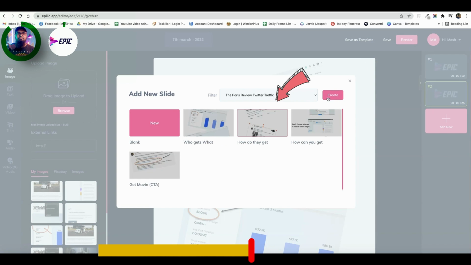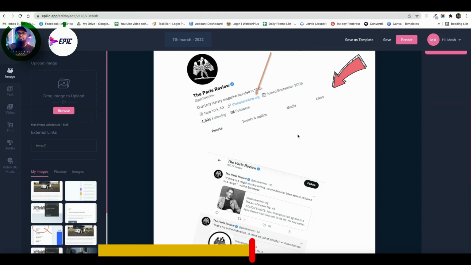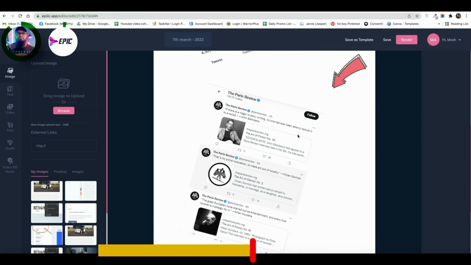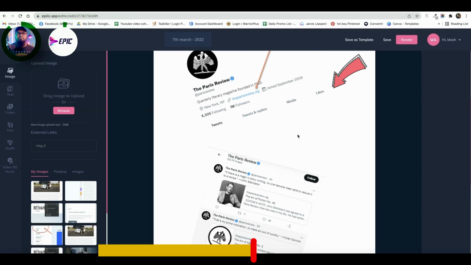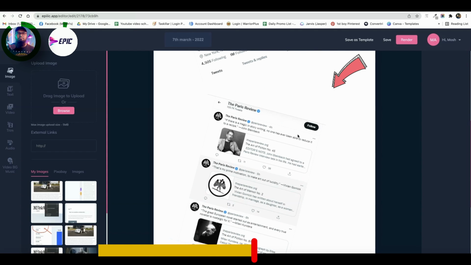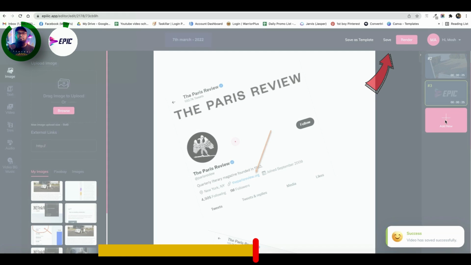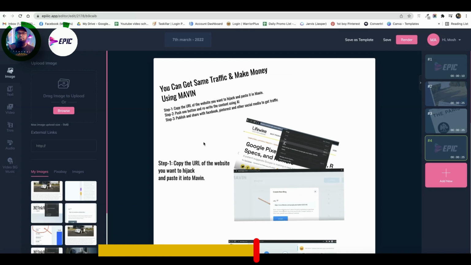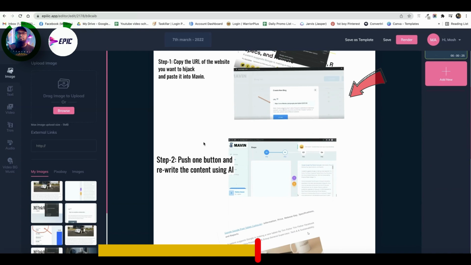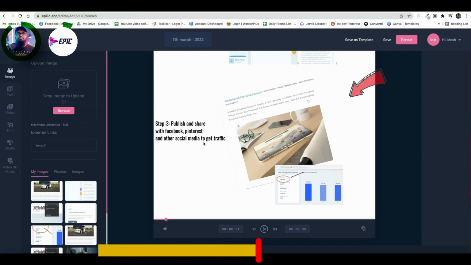Click add new again, select the next one, click create. In this section, we are showing what they do. They publish content on their blog and share on their Twitter account, and they put their main website link in the bio. Click save, click add new, next one, click create. In here we are showing that our customers can do the same using our software, Maven.